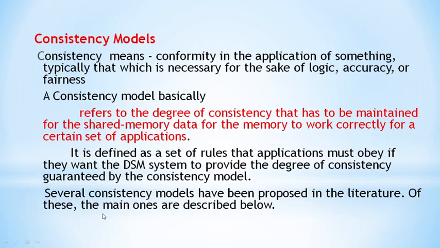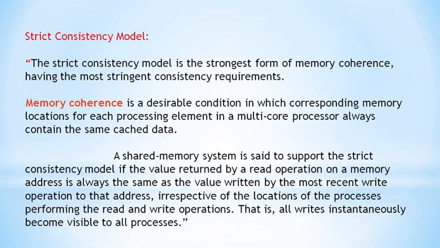So several consistency models have been proposed. Now we are going to discuss them. The first one is the strict consistency model. It is the strongest form of memory coherence. So the first type of consistency model is the strict consistency model. It is the strongest form of memory coherence, and it has the most stringent consistency requirements. It should follow the strict consistency requirements.